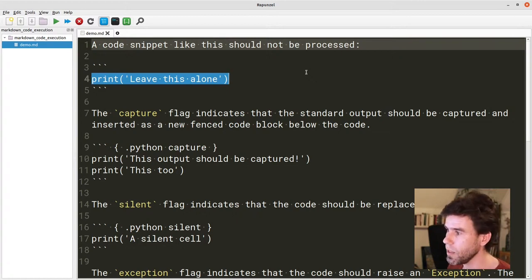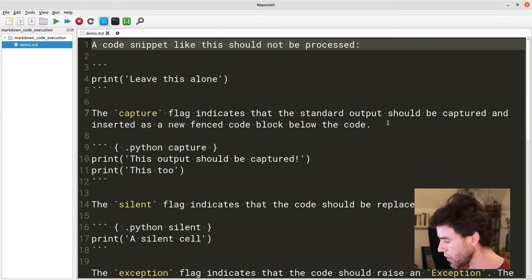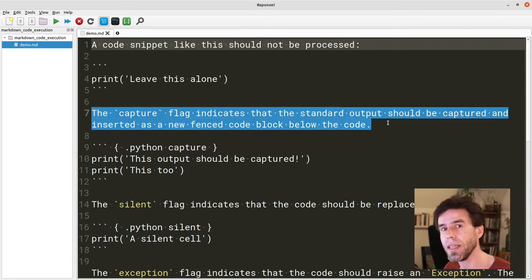Now here it says print, leave this alone, because we don't want this particular piece of Python code to be executed. We only want Python code to be executed when it is actually specified in the markdown file that it should happen. So there is a capture flag that you can specify. And if you do that, then the output should be captured. We're only going to get a little ways in the direction of the full program in 30 minutes, but that will fit, I think.